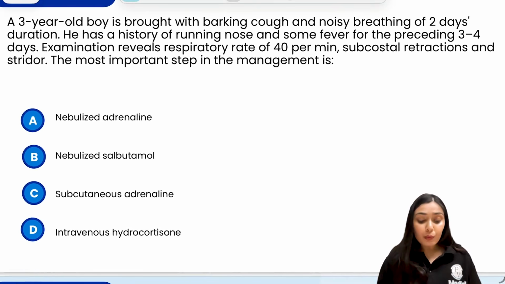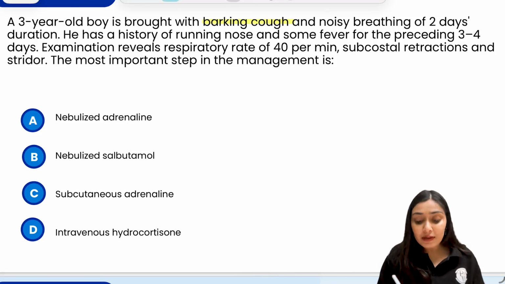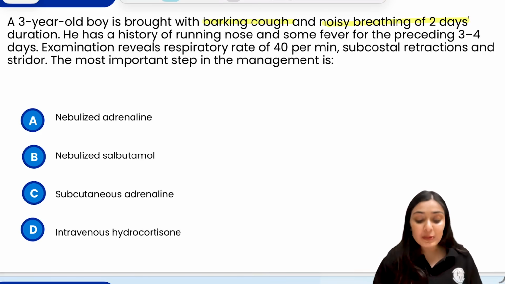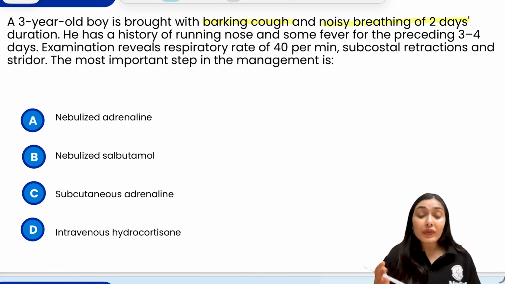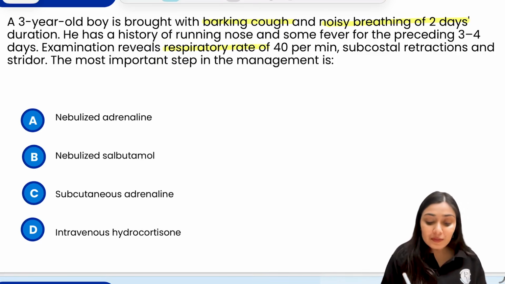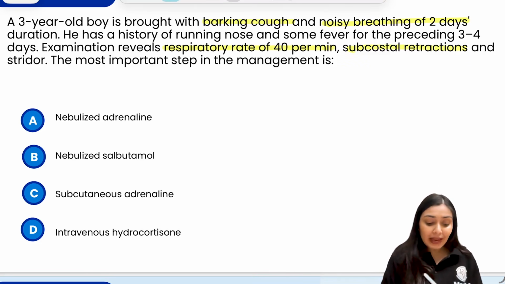We have a 3-year-old boy who is brought with barking cough, an important pointer, and noisy breathing for 2 days. He also has a history of prodromal symptoms like running nose and fever over the last 3 to 4 days. Examination reveals that the child has a respiratory rate of 40 per minute. There are subcostal retractions and stridor.